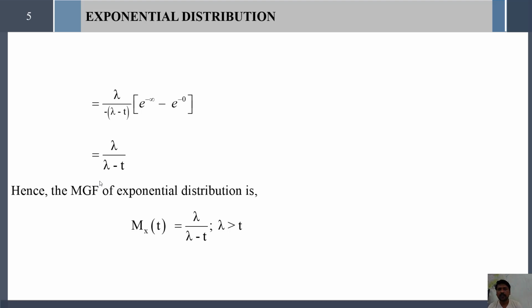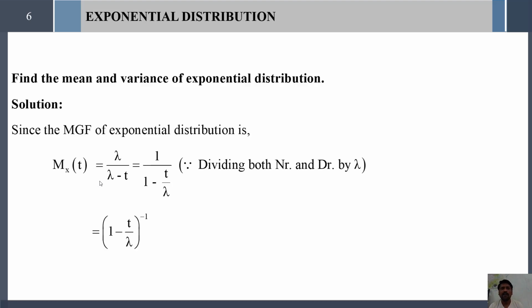Next, we shall see how to find the mean and variance of the exponential distribution. As usual, we know that the moment generating function of the exponential distribution is M_X(t) = lambda divided by (lambda minus t).